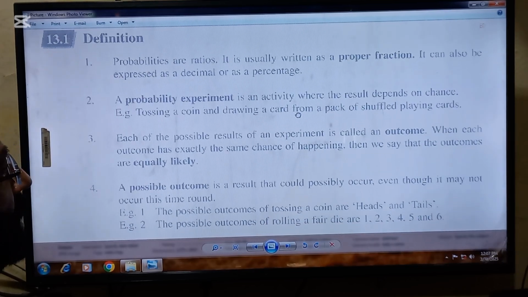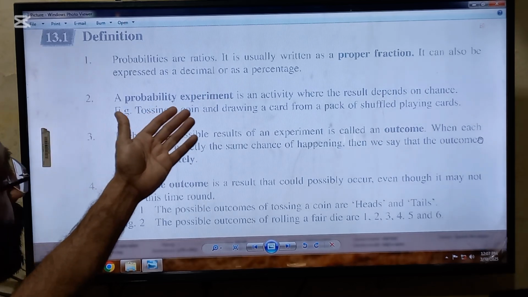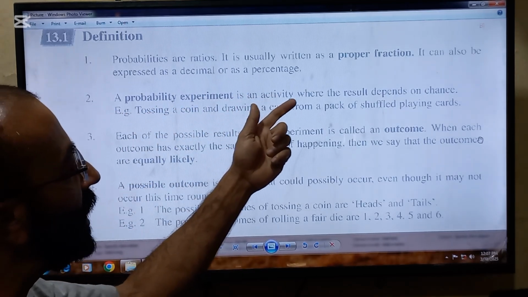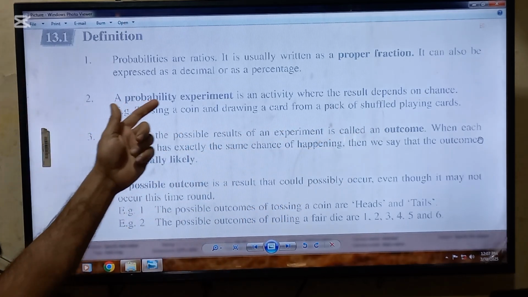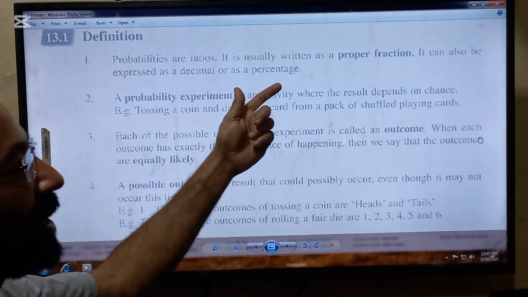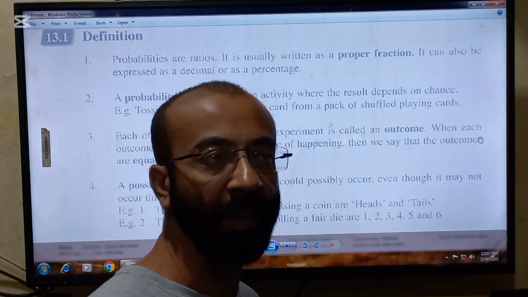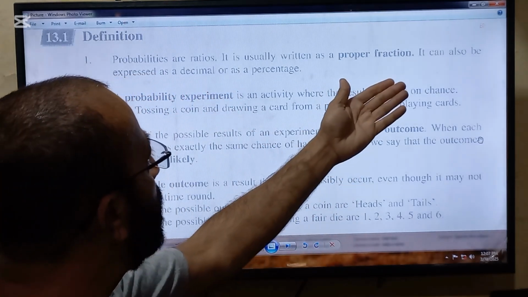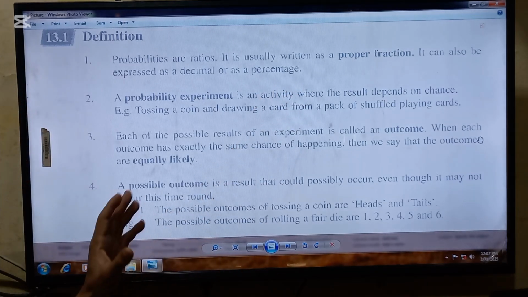Now there are some very important definitions. Probabilities are ratios. It is usually written as a proper fraction. It can also be expressed as a decimal or as a percentage. So there are three ways to represent probabilities. Number one, a proper fraction. Number two, decimals. And number three, a percentage.